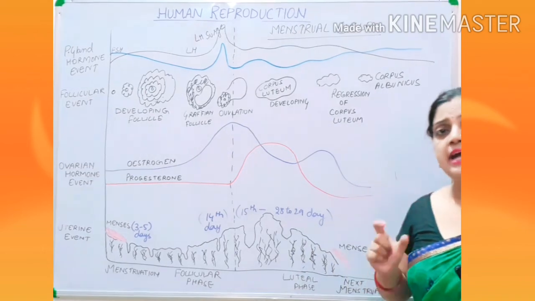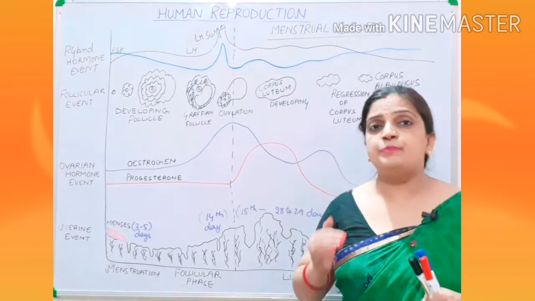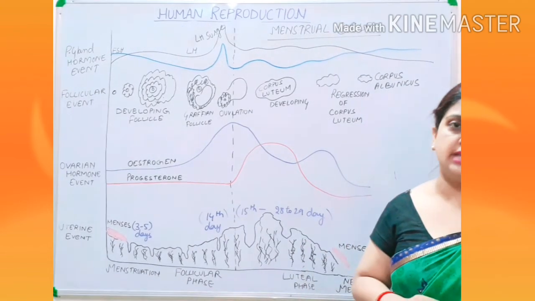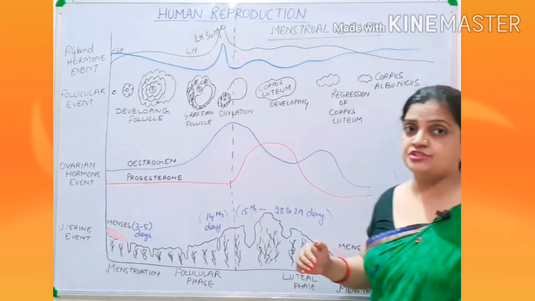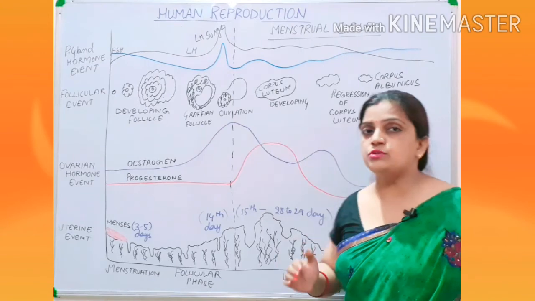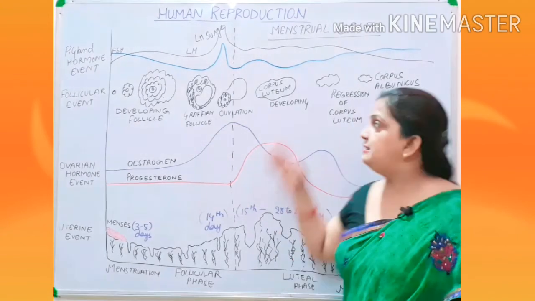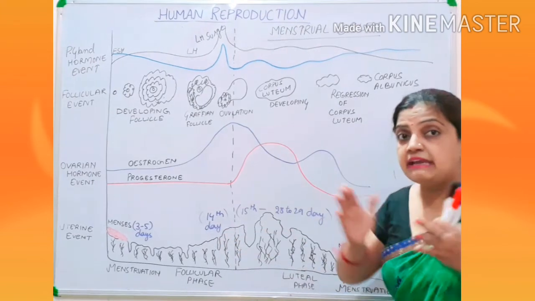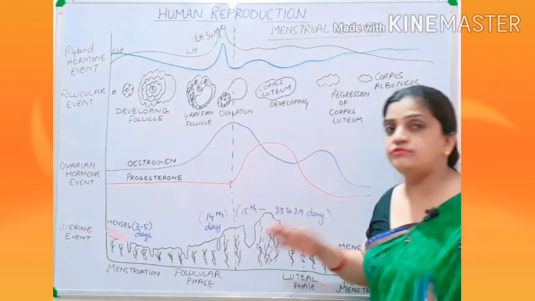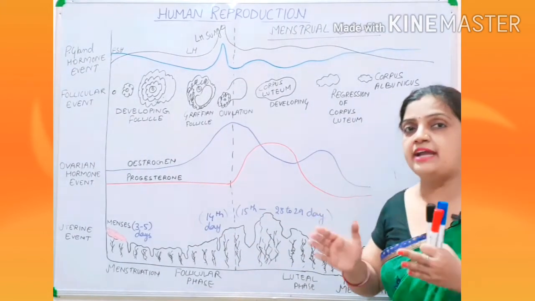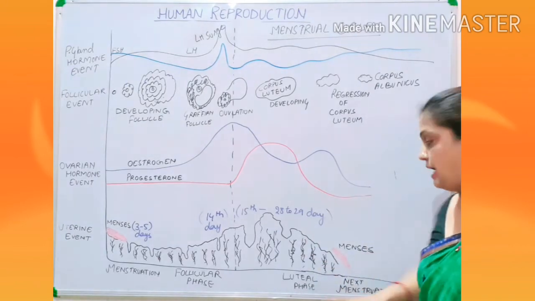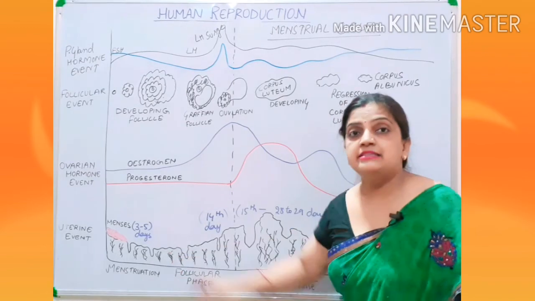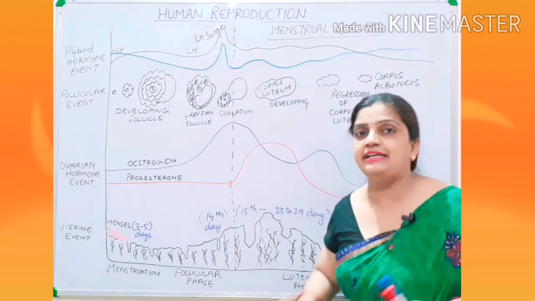But within that 24 hours, if sperm is not available, then destruction is going to take place. Your secondary oocyte will be destroyed. The thickness of the endometrium, which was being prepared, will also get shed off. The blood vessels which were developing will also degenerate.